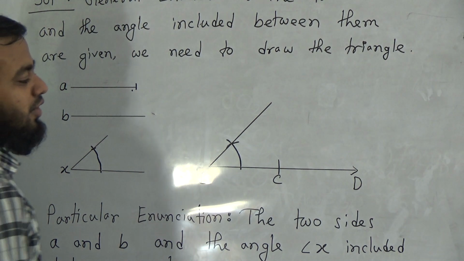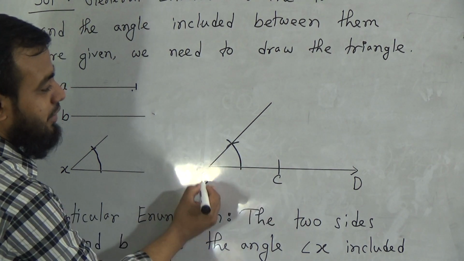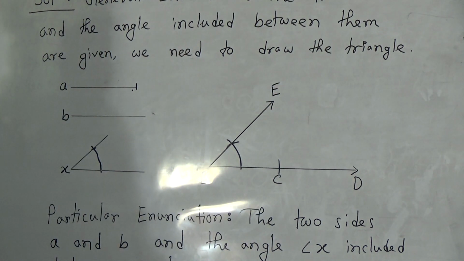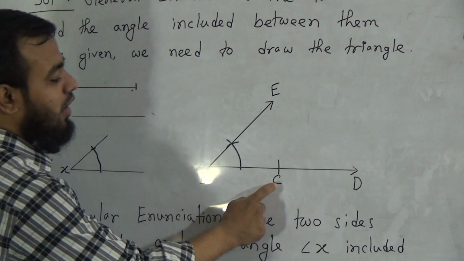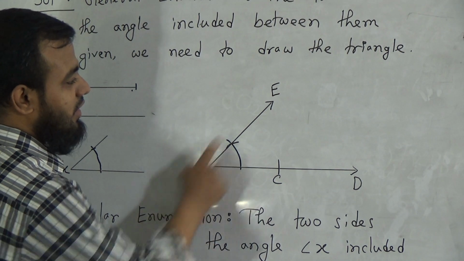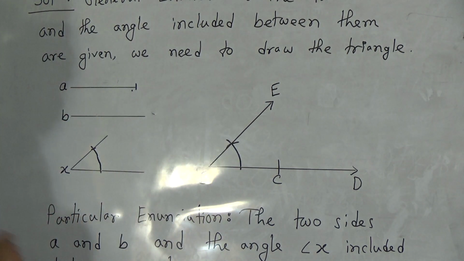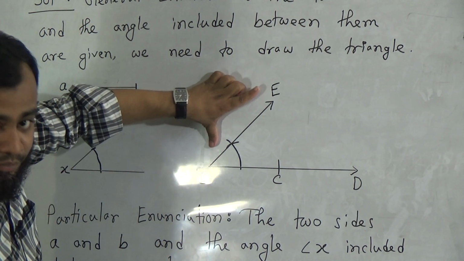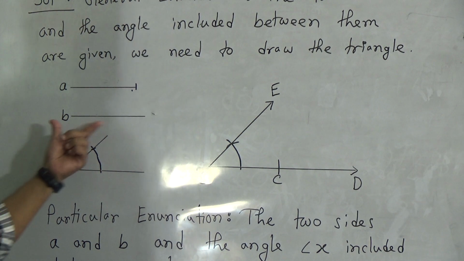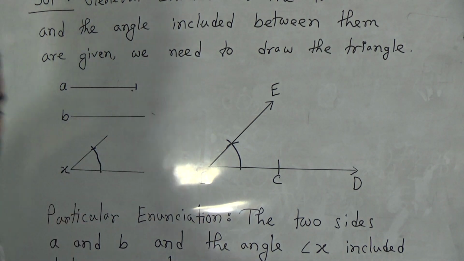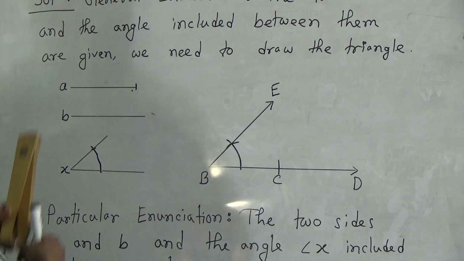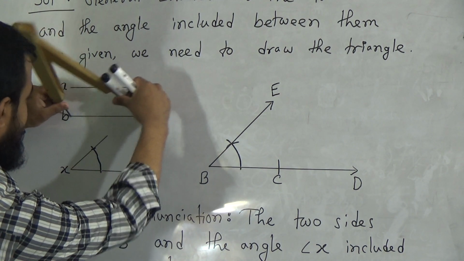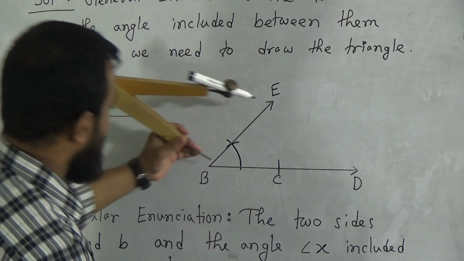Now in the description we should write down, we should draw CBE. Suppose this is E. Now we draw what? CBE equal to the angle X at the point B. After that from the BE ray we should cut a length equal to B. How can we cut this one? We will use the pencil compass again. We should take the same radius length. Now we should cut this one.